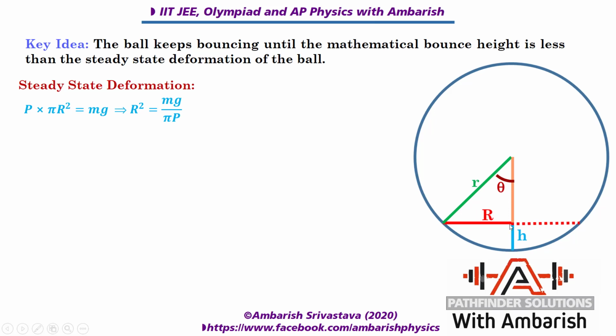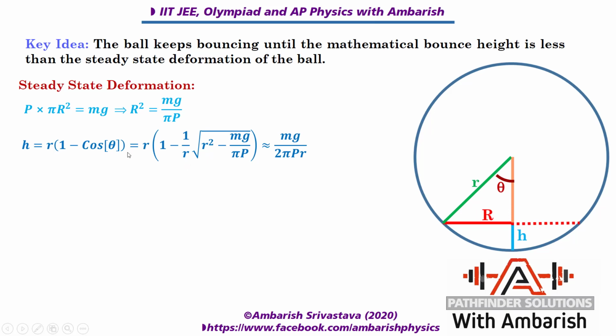So we want to find out this h, that is the steady state deformation height. For that, we have first of all tried to find this radius capital R. Now once we know this radius capital R, then h is very easy to calculate. You can see from this that this vertical height from here to here is r cos theta, and the entire vertical height is r. So this h is nothing but r into 1 minus cos theta.